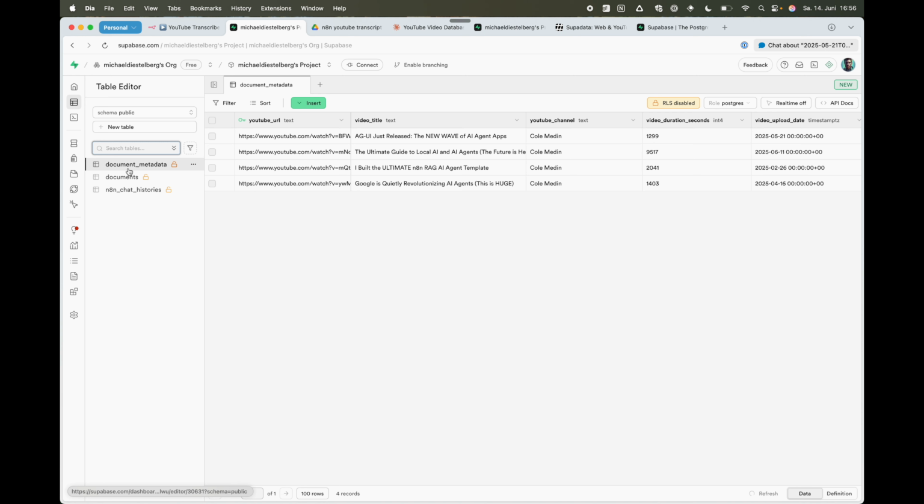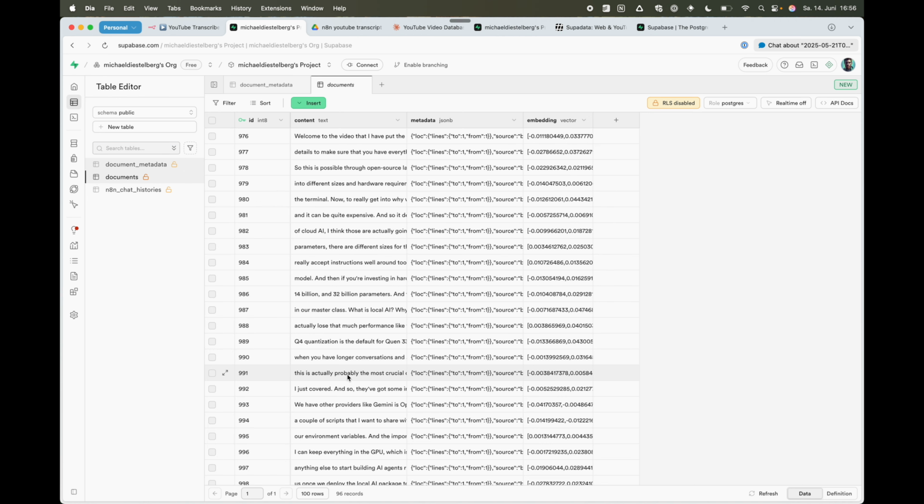One is the document metadata table that I created manually with these kinds of fields in there. This is available as one of the tools through the MCP protocol for the AI to basically get an overview of what kind of content it can find within my YouTube knowledge database. So the YouTube URL, for example, which it can then use to actually look up the transcripts from the documents table.